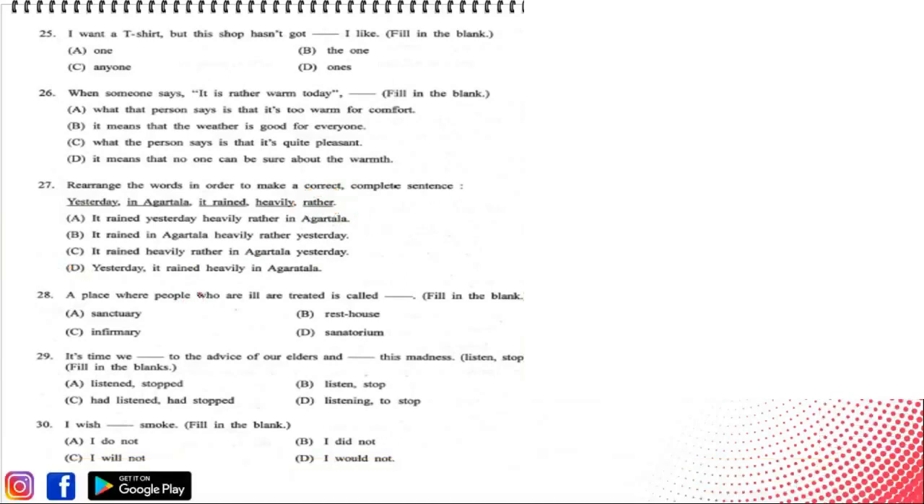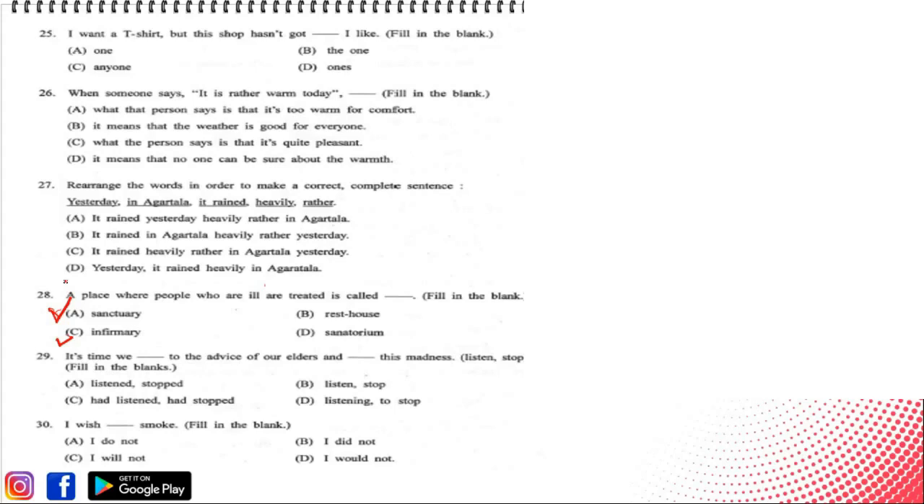Fine. Next, a place where people who are ill are treated is called. जहाँ पे लोगों को ट्रीट करते हैं, जो लोग इल हैं, जो लोग बीमार हैं, जहाँ पे उनको ट्रीट करते हैं, उस जगह को क्या बोलते हैं? That place is called not sanctuary. Sanctuary का मतलब ये नहीं होता, not sanatorium, not rest house. It would be infirmary. It would be option C, infirmary.